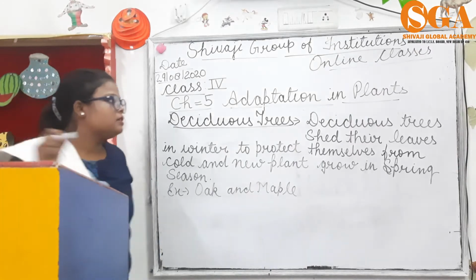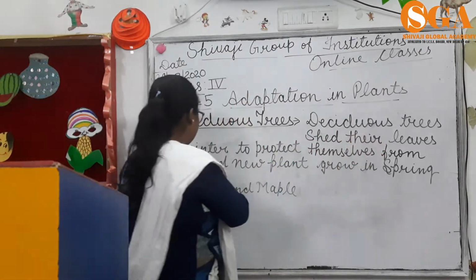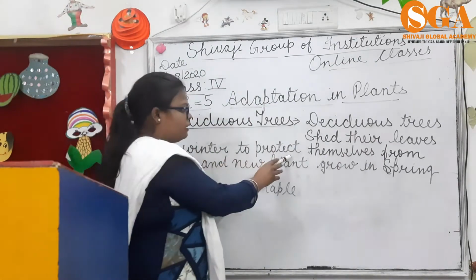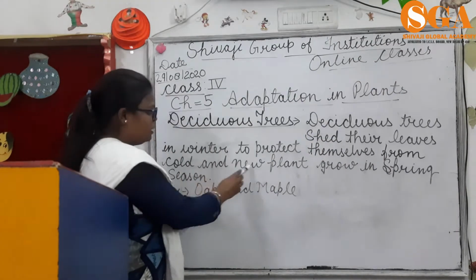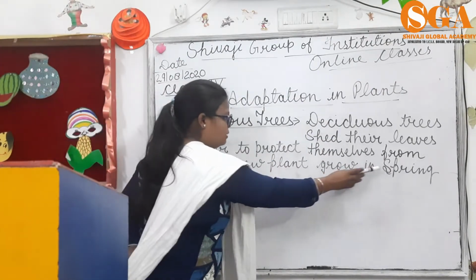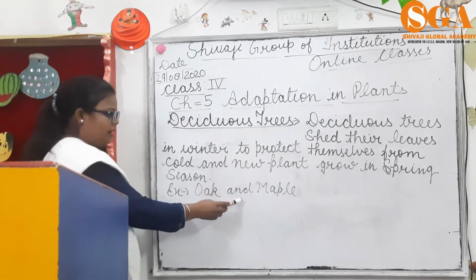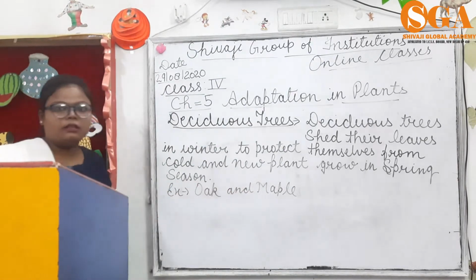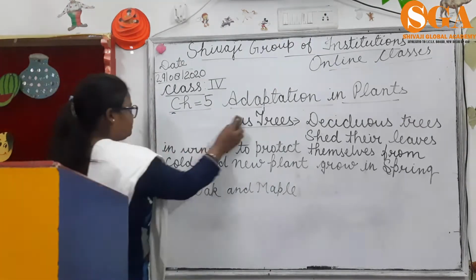I repeat it. Deciduous trees shed their leaves in winter to protect themselves from cold, and new plants grow in spring season. Example, oak and maple. The next is evergreen trees.